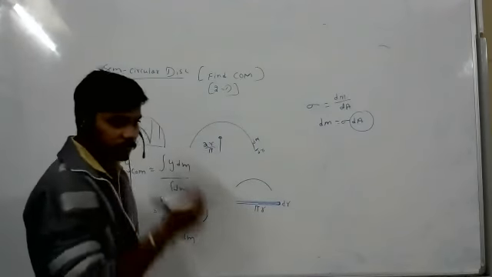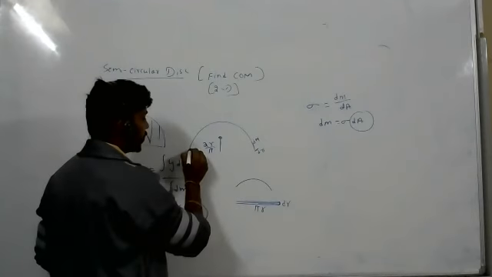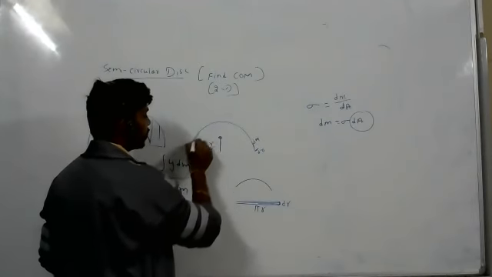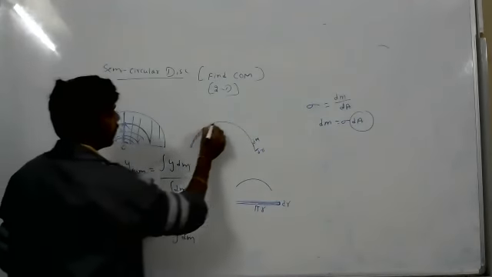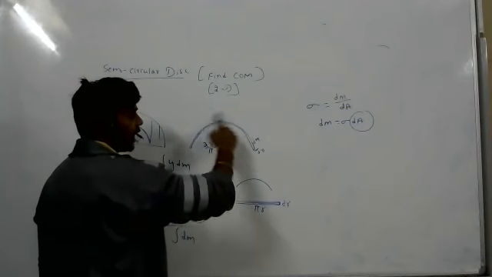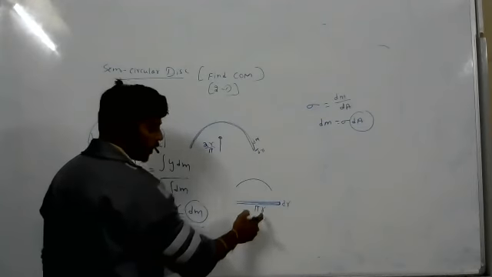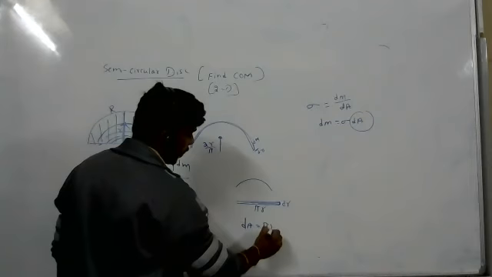If I take more thickness, I will get so many rings. So the area of this is dA equals pi r dr, with the length of the wire pi r and thickness dr.